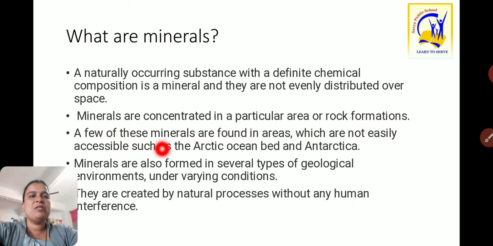A few of these minerals are found in areas which are not accessible, meaning difficult to reach, such as the Arctic Ocean bed and Antarctica. The Arctic Ocean bed and Antarctica contain rich mineral deposits, but because these areas are difficult to reach, we cannot easily get mineral deposits from there.